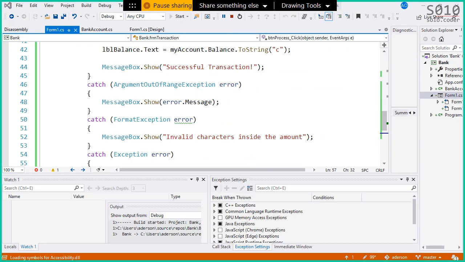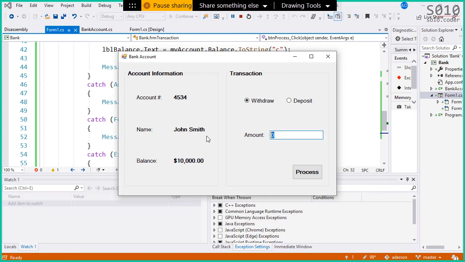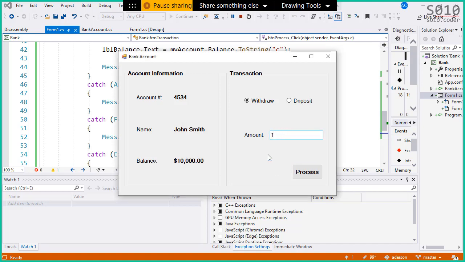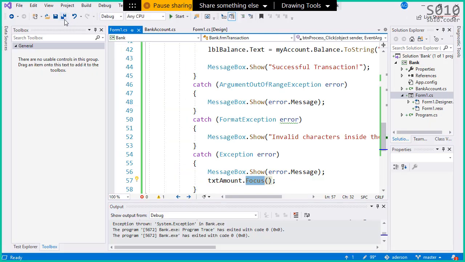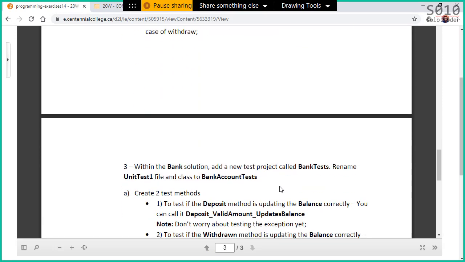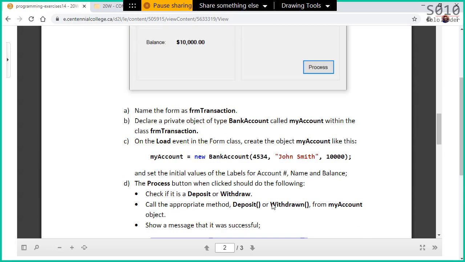Gonna run again, and if now I try to withdraw 11,000, now it says amount cannot be greater than the balance, and you see the cursor goes back there because I set the focus back in that control. Okay? Great, so I think that with that, we finished the first and second parts.